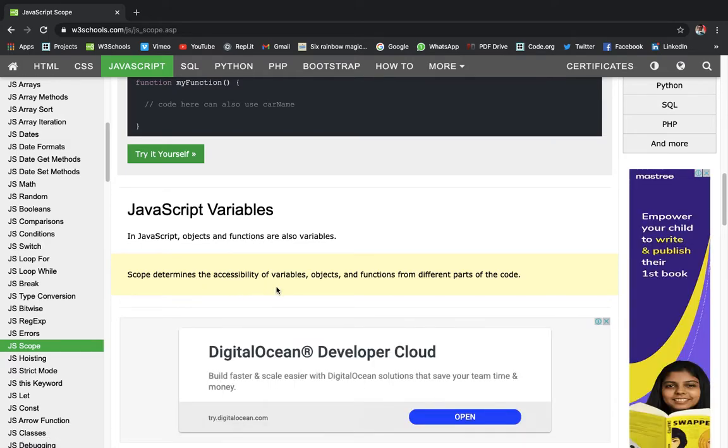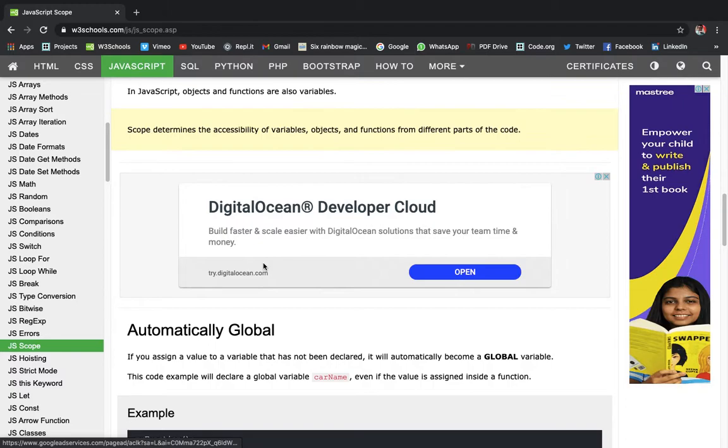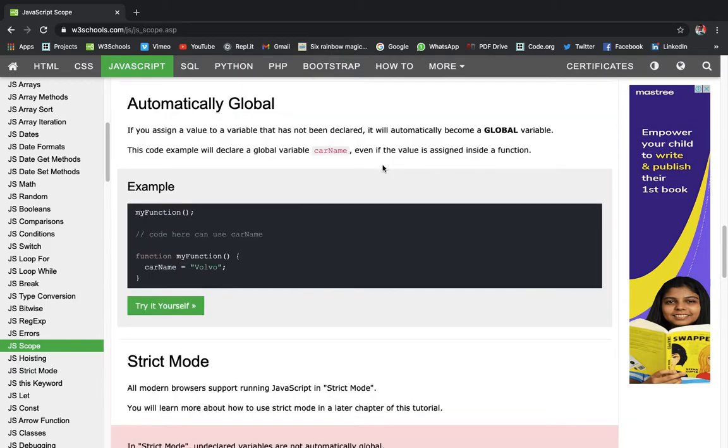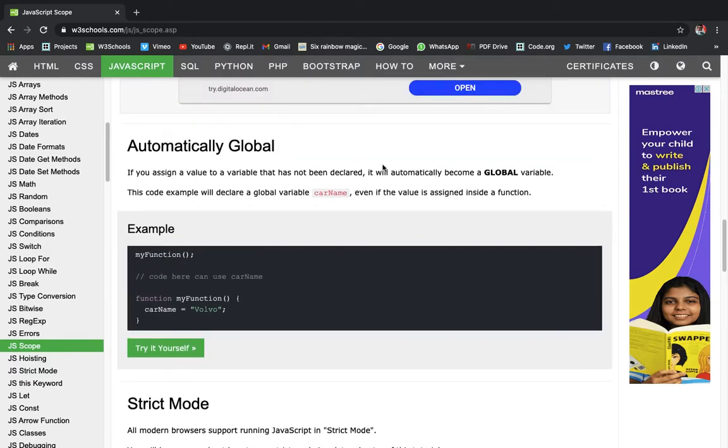Scope determines the accessibility of variables, objects, and functions from different parts of the code. So let's read this once again. Scope determines the accessibility of variables, objects, and functions from different parts of the code. So this line is saying that scope determines the accessibility of variables. As we know, objects and functions are also variables, so they come under variables also, from different parts of the code. So this was quite clear. I think it is quite clear.